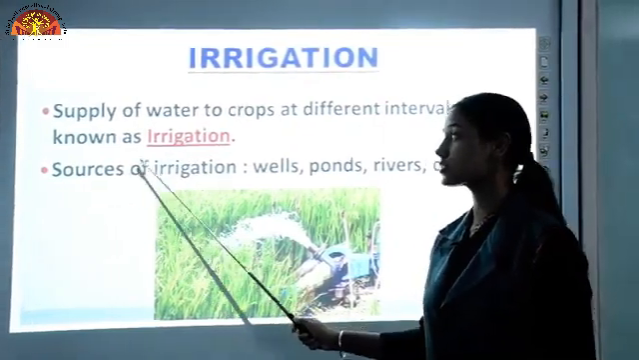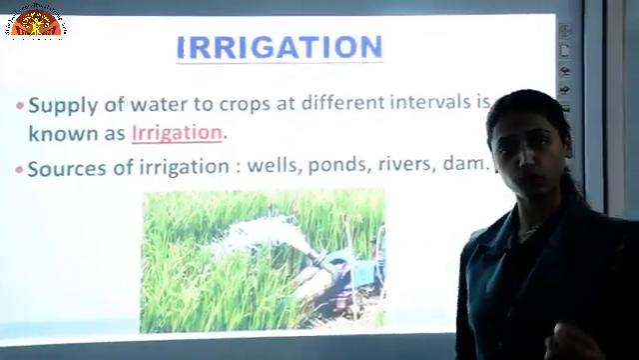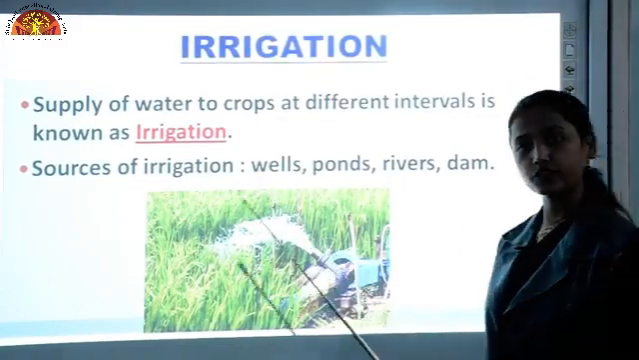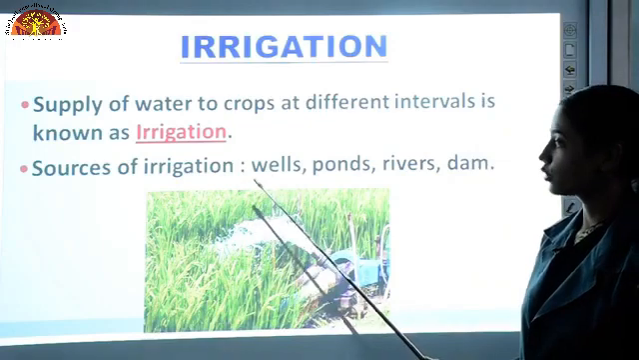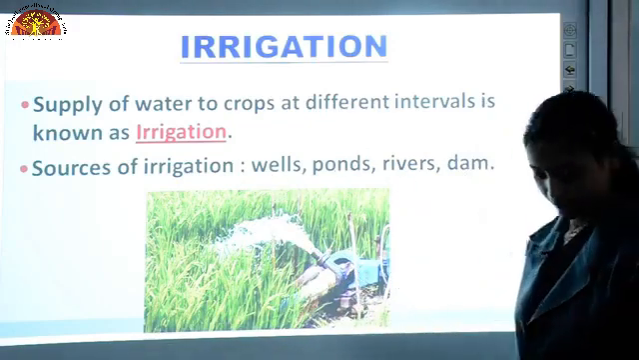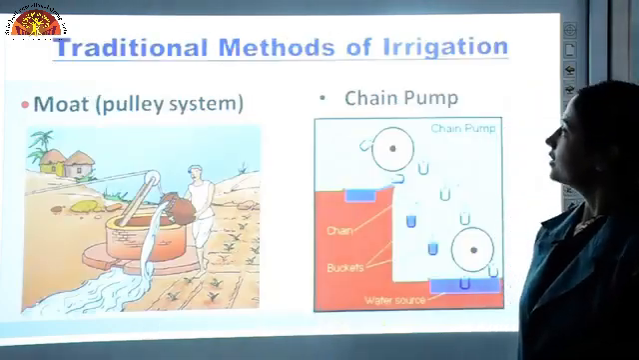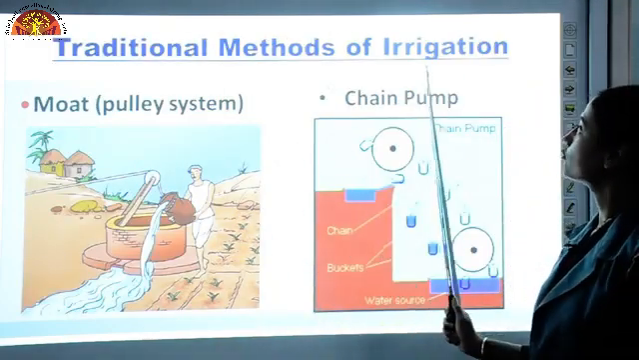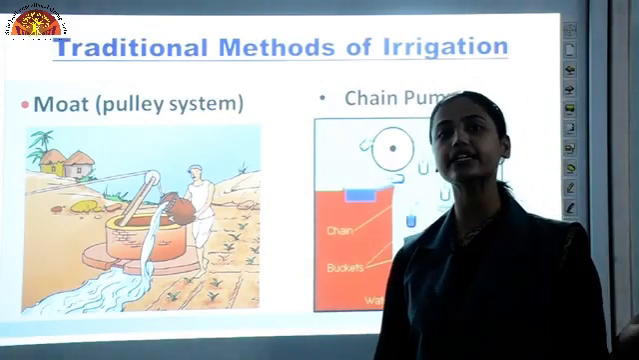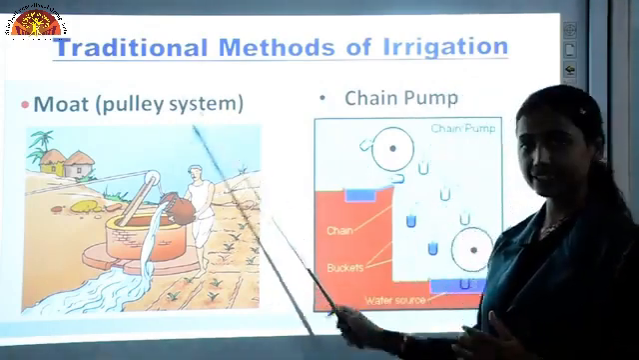And what are the sources of irrigation? From where do we get our water to irrigate our plants, crops? From wells. If you have seen in the villages, they use water from the wells, ponds, rivers, dams. Now, traditional methods of irrigation. We do not prefer these methods nowadays, but earlier people used to follow these methods.